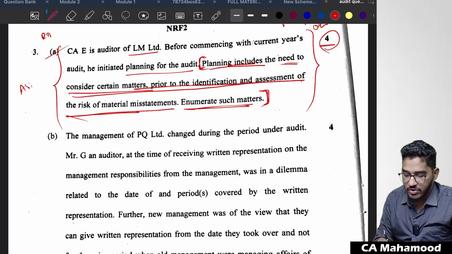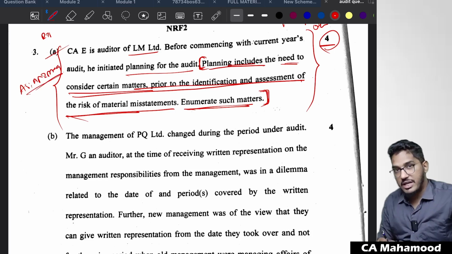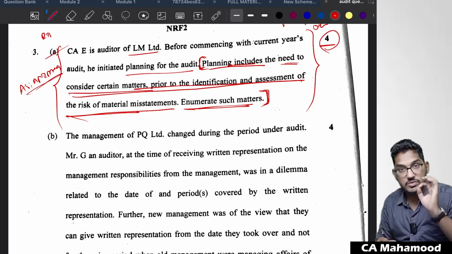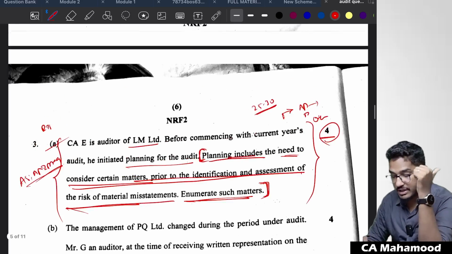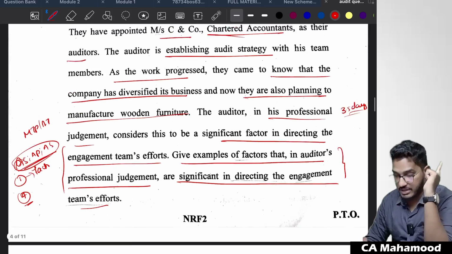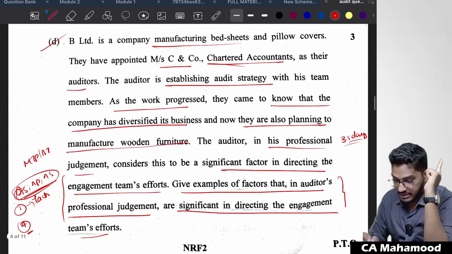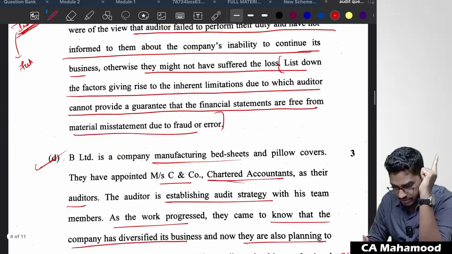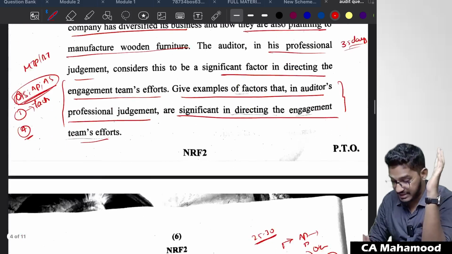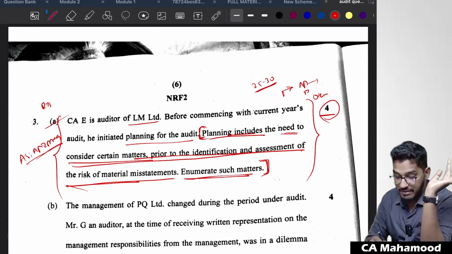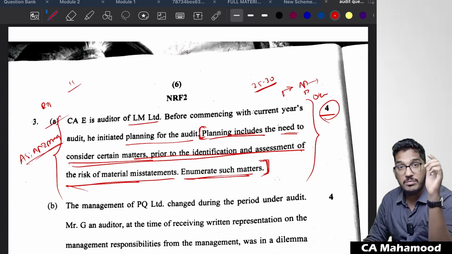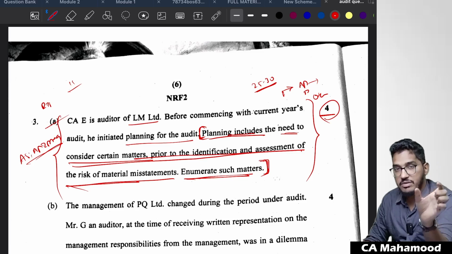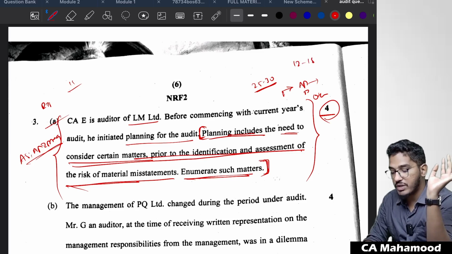And once again, this question is from audit strategy, audit planning and program, which we have highlighted in the preparation strategy also. Please focus on this chapter, audit strategy, planning and program. From this chapter, you will get so many marks. So how many questions have we seen till now? Audit program, 1 question we have seen, 4 marks in question number 1 only. Then we have seen just now this question number 2D, I guess. 3 marks you have got. 4 plus 3, 7. Once again, 4 marks. 11 marks are there from the audit strategy, planning and program. And I have told you that weightage, in the weightage given by the study material also, they have directly told that from the audit strategy, planning and program, we are going to test 12 to 18%.